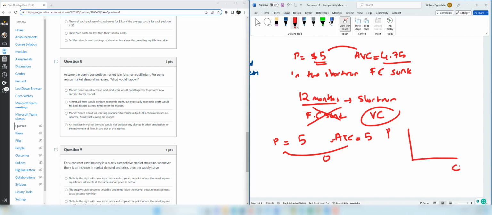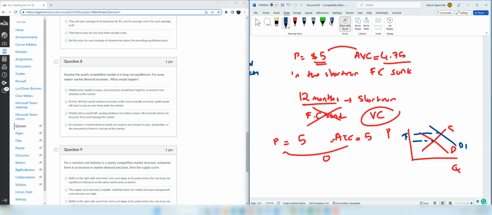This is price, this is quantity, this is supply, this is demand. Now for some reason, the demand increases, which shifts the demand curve to the right. And now the market price, as you see, increases. Therefore, at first, all firms would achieve economic profit.